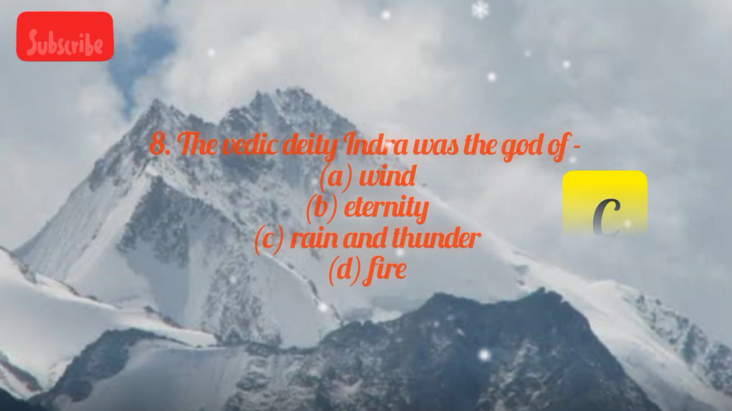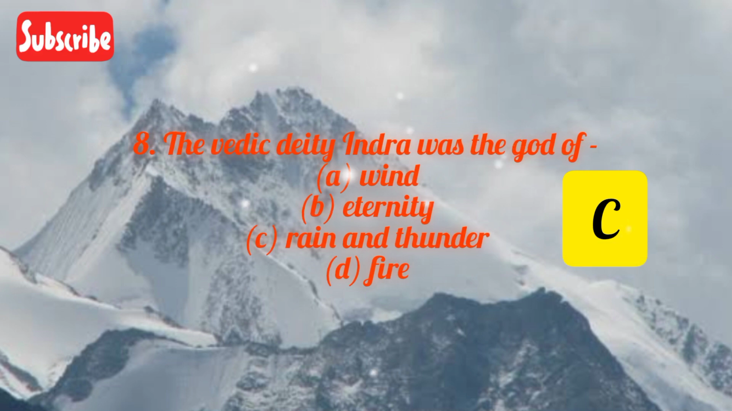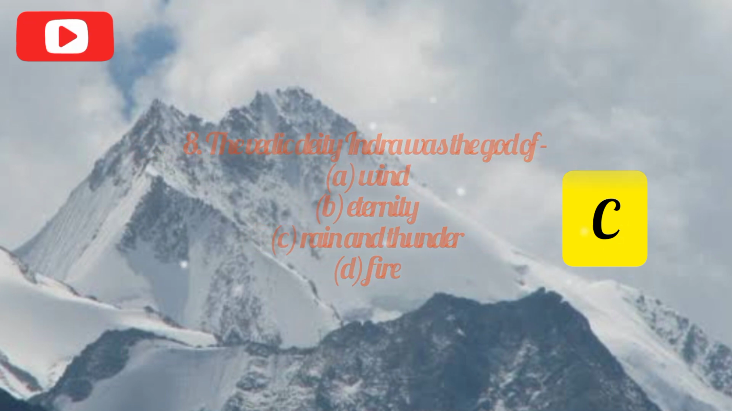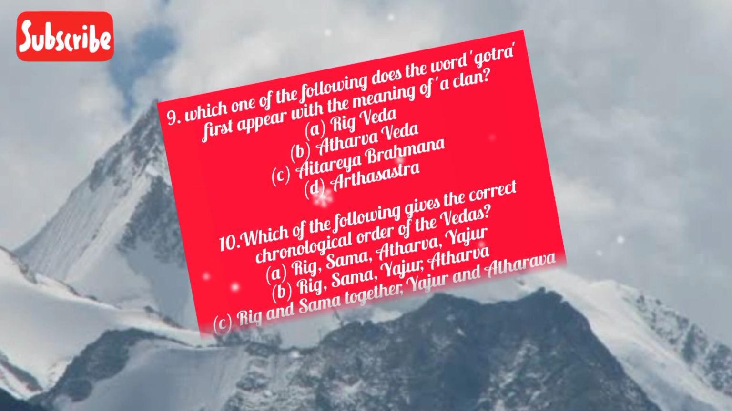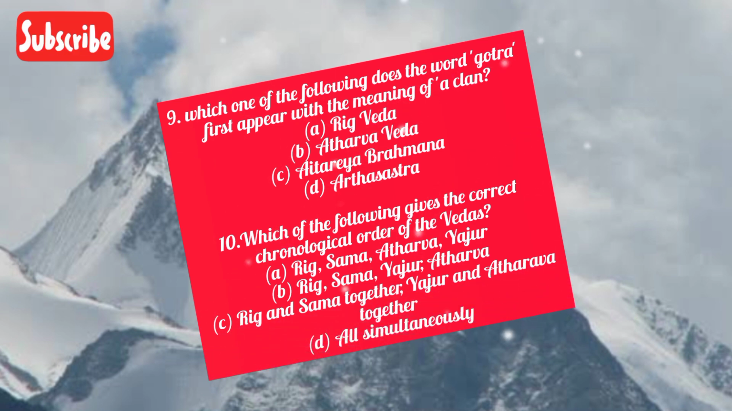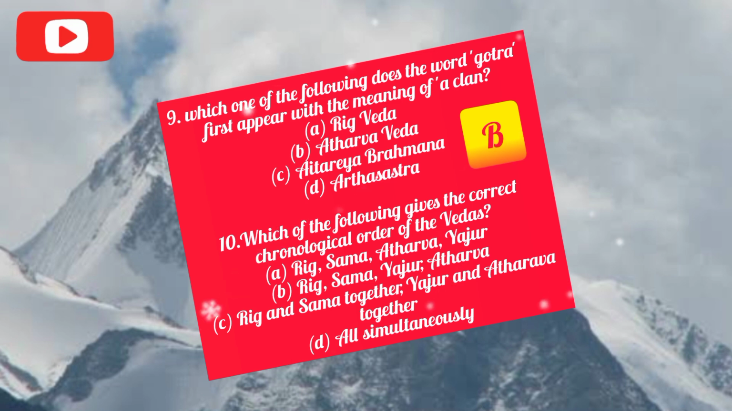The Vedic deity Indra was the god of wind, eternity, rain and thunder, or fire? Right answer is rain and thunder. In which one of the following does the word Gotra first appear with the meaning of a clan? Rigved, Atharvaved, Aitareya Brahmana, or Arth Shastra? Right answer is Atharva Ved.